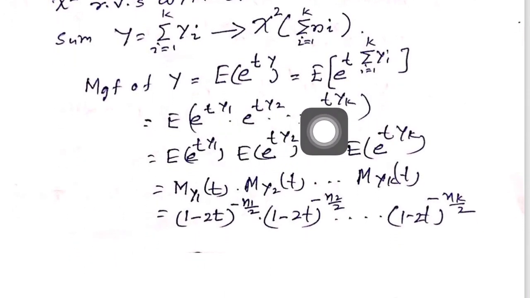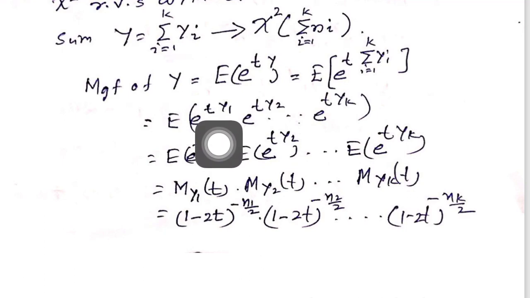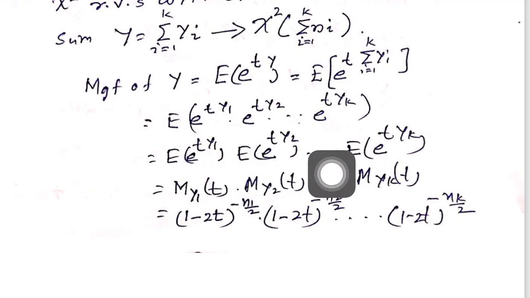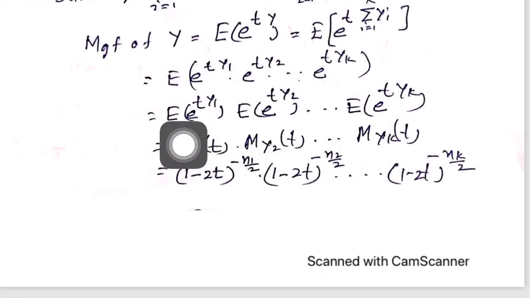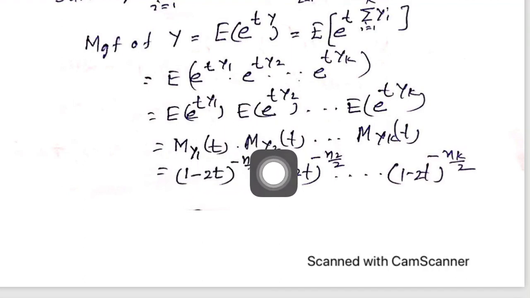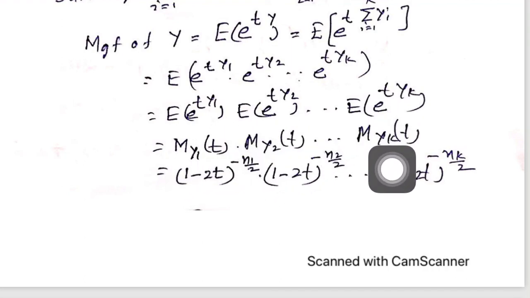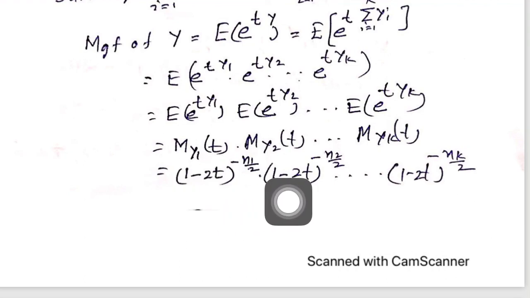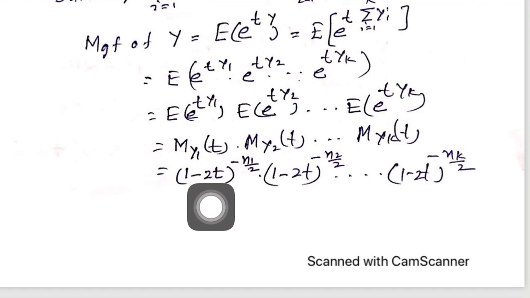And since y1, y2, etc., yk are independent, expectation of the product of independent variables can be written as product of expectations. Okay, and each expectation is a MGF. The first one is the MGF of y1, the second one is the MGF of y2, the last one is MGF of yk, and each of these are again chi-square, so their MGFs are also in the form of the MGF of a chi-square distribution. The only change is in the degrees of freedom.